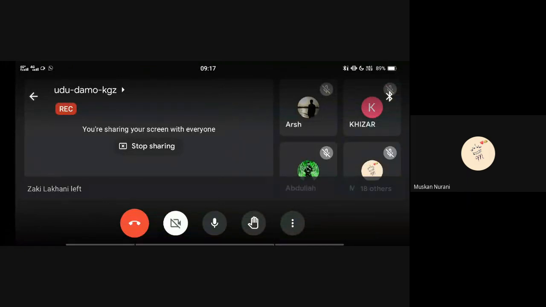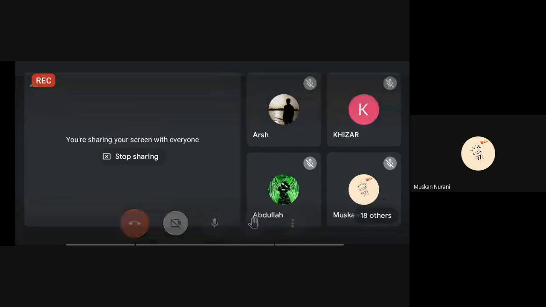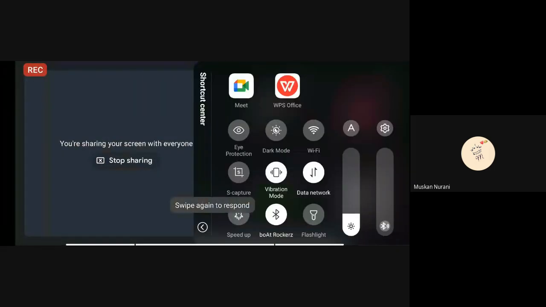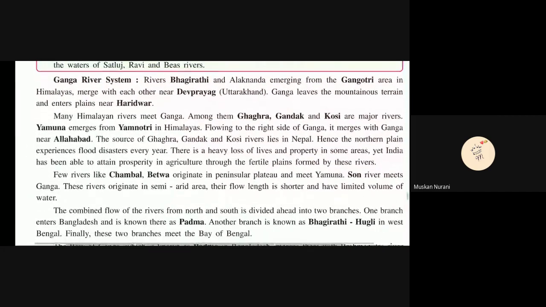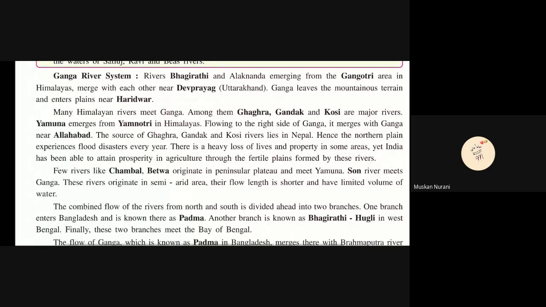Okay, it is 2,900 kilometers long, and 20% of the water is used by Pakistan. Got it? Yes, ma'am, got it. Next is the Ganga River system. Ganga River.